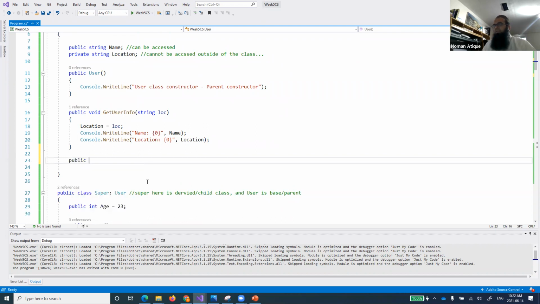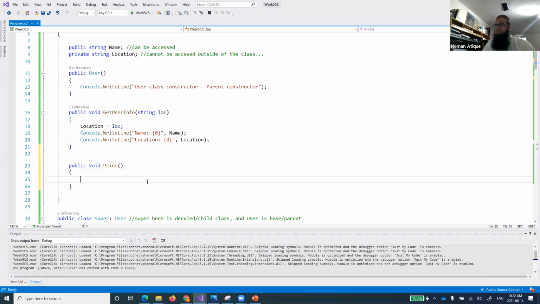So public void print method, just a print method which is doing nothing, it is just showing us some printing, printing in parent, that is user, right?